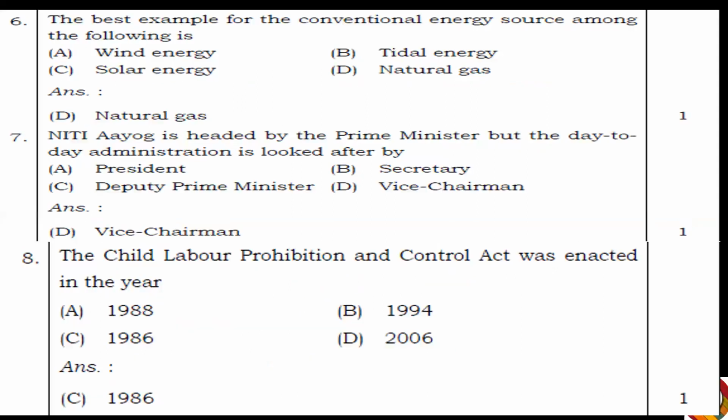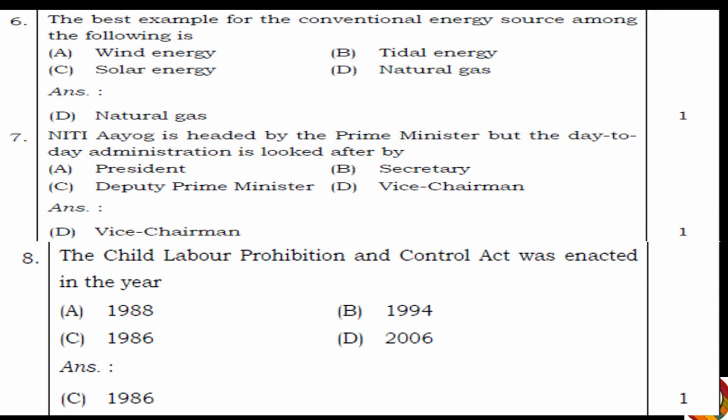Okay, next. The best example for the conventional energy source among the following is wind energy, tidal energy, solar energy, or natural gas. Which is the best example for conventional energy? Answer is natural gas, option D. Next, Niti Aayog is headed by the Prime Minister, but the day-to-day administration is looked after by dash: President, Secretary, Deputy Prime Minister, or Vice Chairman.